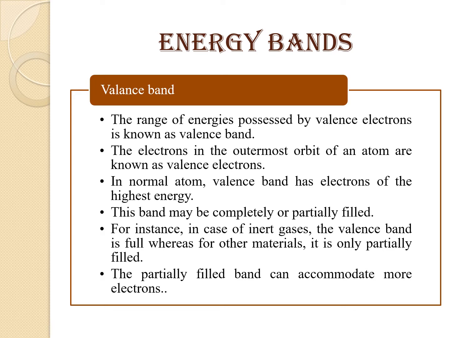In a normal atom, the valence band has the electrons of highest energy. This band may be completely or partially filled. For instance, in case of inert gases, the valence band is full, whereas for other materials, it is only partially filled. The partially filled band can accommodate more electrons.